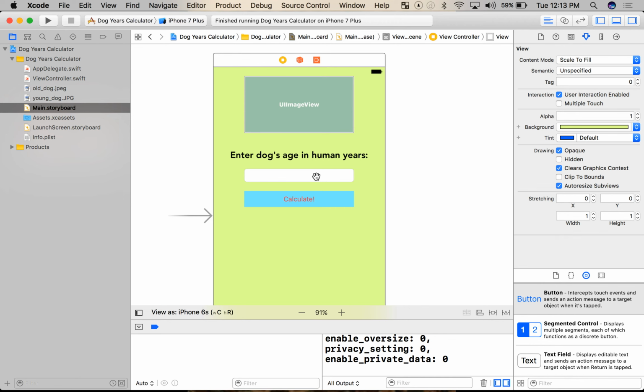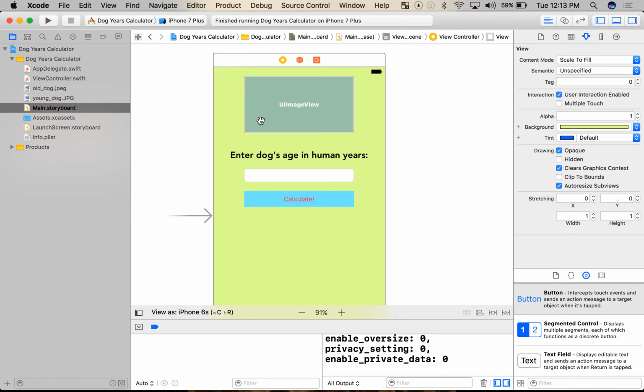So this way, Apple makes sure we're not building for just one device. Because what you don't want to do is just build for the phone you own, and it looks great there, but it looks bad on everything else. So we can say, I want it to generally look like this on every phone. My screen may be 100 pixels from here to there. On a bigger screen, it may be 400 pixels from here to there. Whatever. I want it to be relative to the edge here.